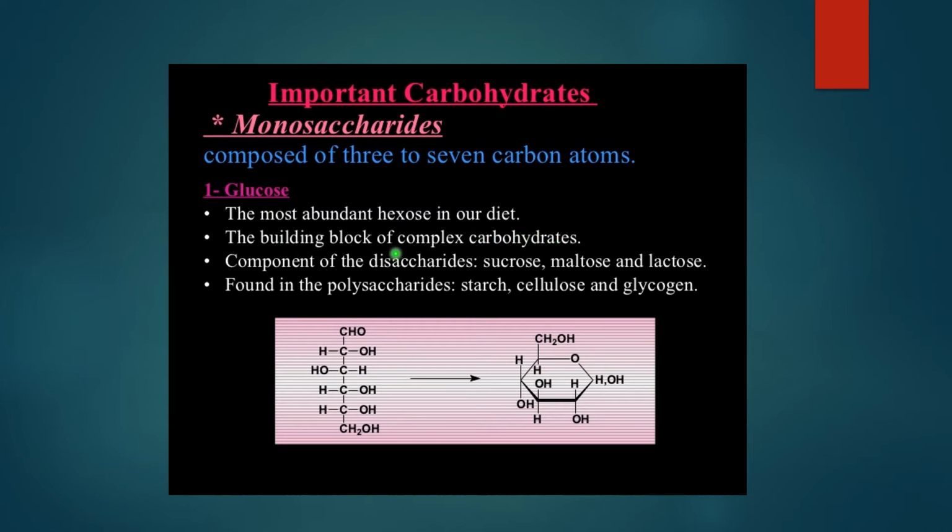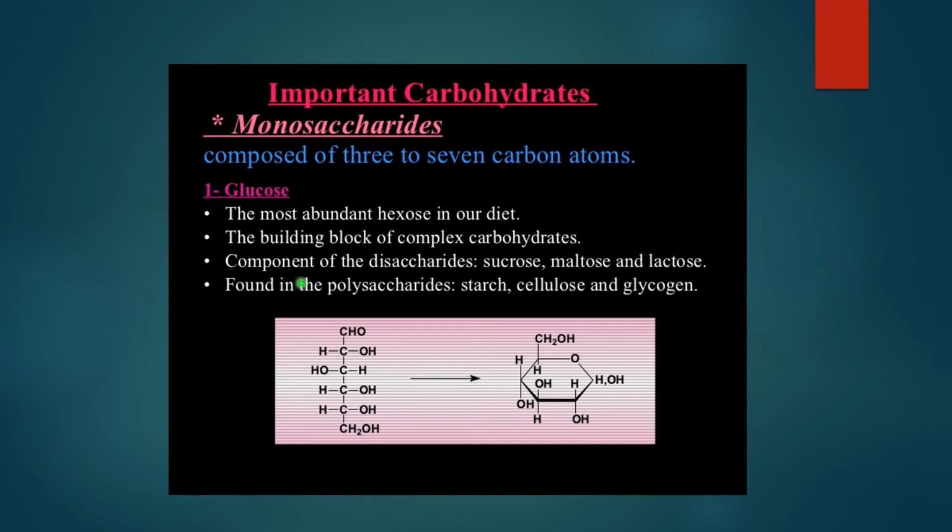Building block means what? The carbohydrate which is made up of glucose, and that is nothing but a building block. Glucose is a building block of those carbohydrates. Okay, now what is next? This glucose is a component of disaccharides. Sucrose is a disaccharide which is made up of glucose. Maltose is a disaccharide which is made up of glucose. Lactose is a disaccharide which is also made up of glucose.